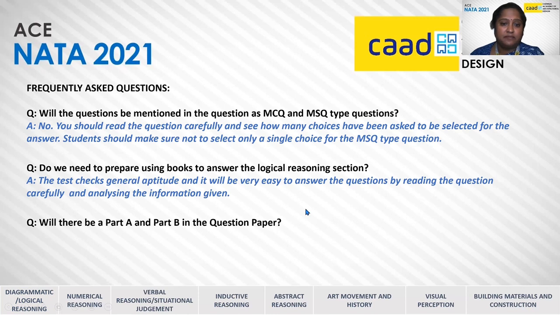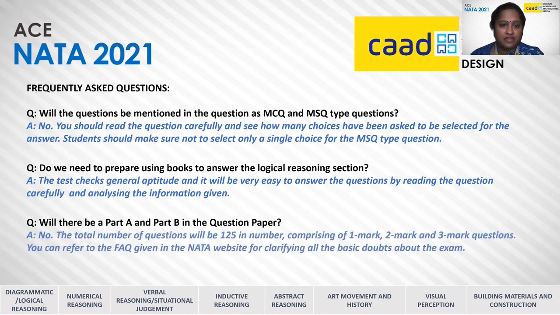Will there be a part A and part B in the question paper? No, the total number of questions will be 125 in number. It comprises of 1 mark, 2 mark, and 3 mark questions. And if you want further information about the question paper marks and the pattern, you can refer to the FAQ given in the NATA website, www.nata.in, for clarifying all the basic doubts about the exam.